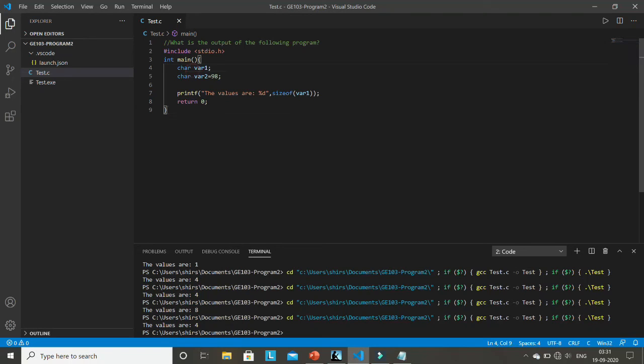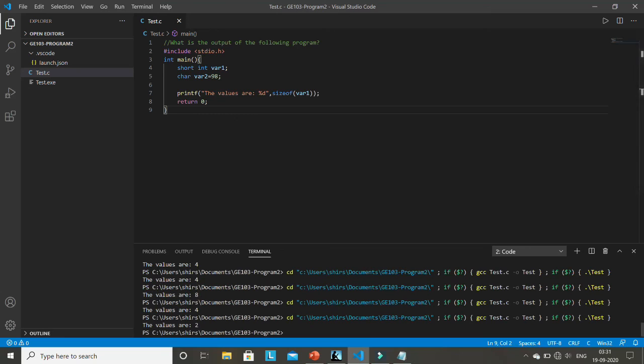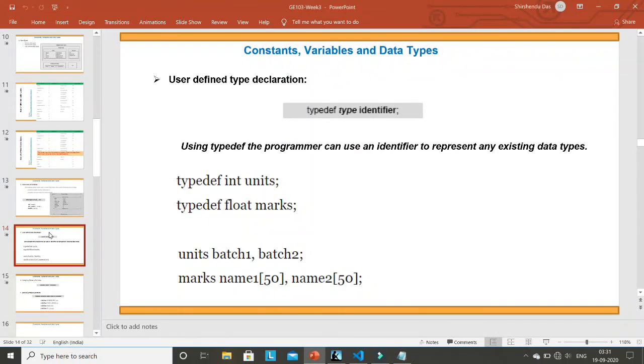If I write here short integer, then the compiler will allocate a location in memory for variable 1 of size 2 bytes. Let me run, it must show 2. See, it is showing 2 bytes. Okay, so I hope this part is clear to you. I'll stop here this class. I'll continue from the next part from here, user defined declaration.